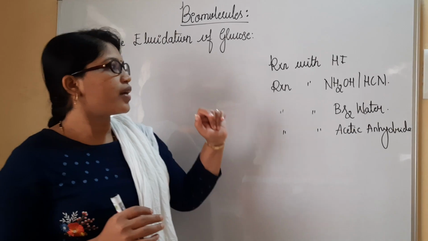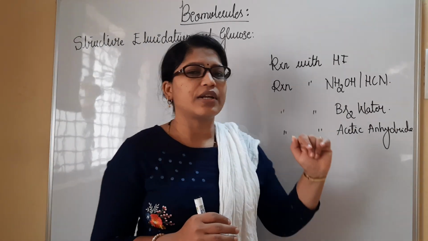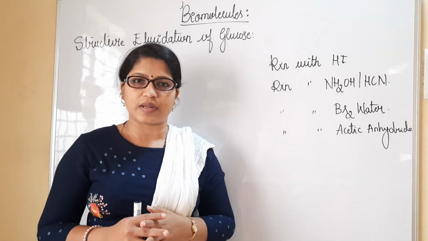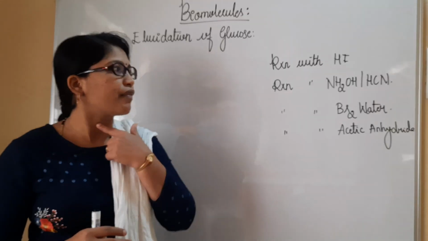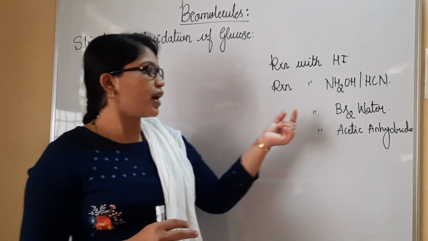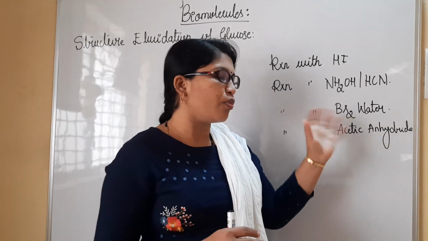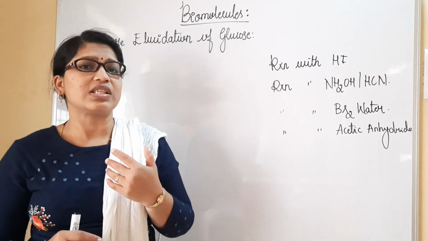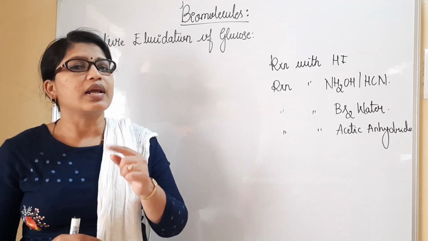In the second phase, we have seen the treatment with hydroxylamine and hydrogen cyanide. Therein, we have confirmed there is a presence of one carbonyl group. Finally, with the mild oxidizing agent bromine water, that also confirmed the presence of a carbonyl group, which is referred to as an aldehydic group.